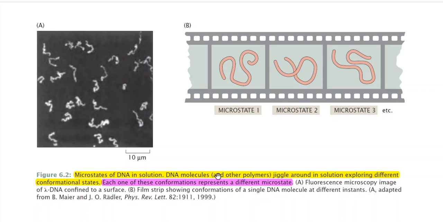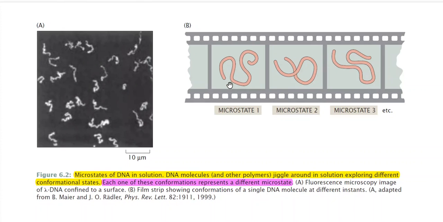DNA molecules and other polymers jiggle around in solution exploring different conformational states. So you see this is microstate 1, this is microstate 2, this is microstate 3, and so on. Basically these are different conformational states. We can say that at different times the DNA corresponds to a different structure.